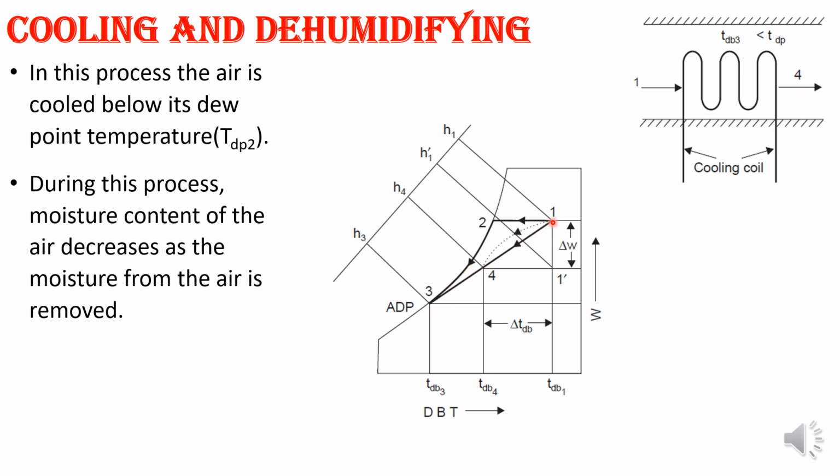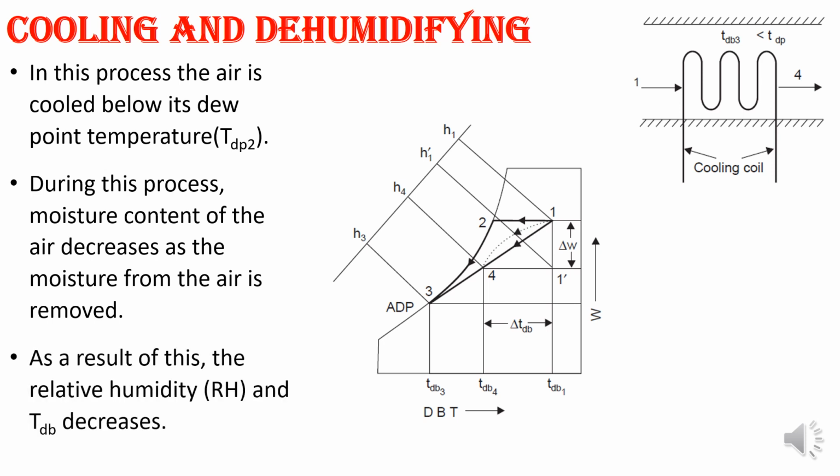So the net effect will be from 1 to 4. This is the process you need, that is the cooling and dehumidification process. Okay, so this is how your cooling and dehumidification process will be done. As a result, your RH value decreases, and dry bulb temperature also decreases.